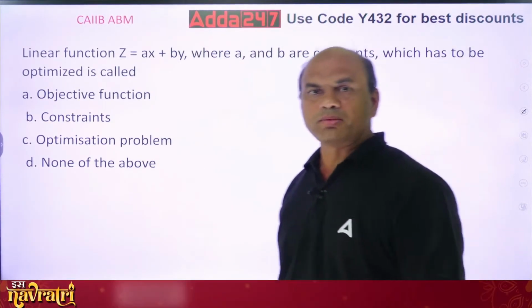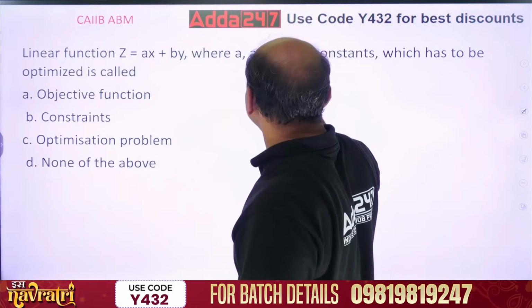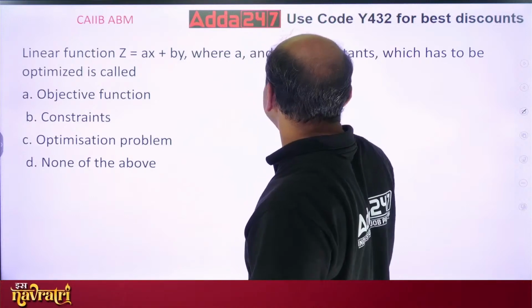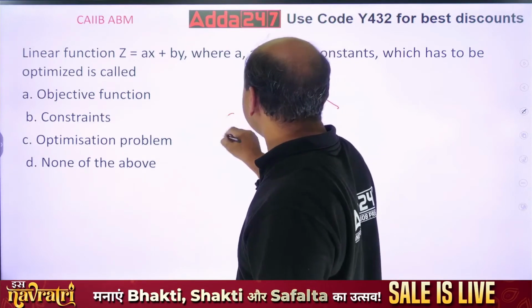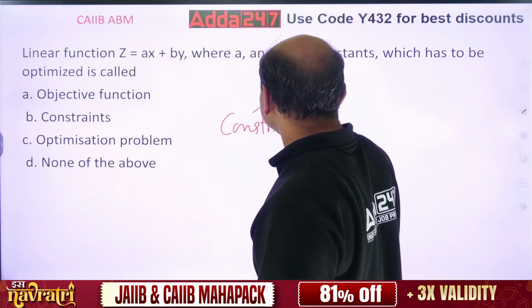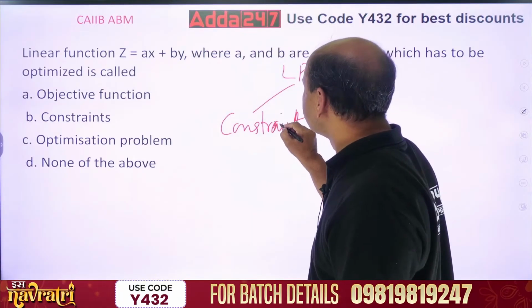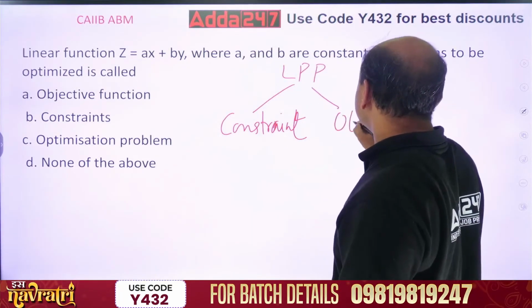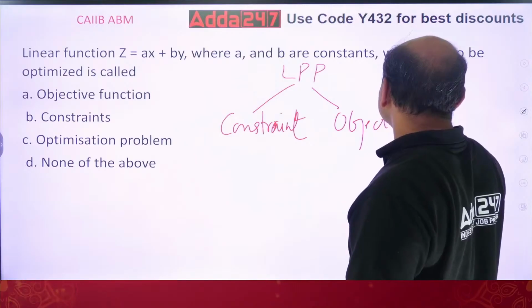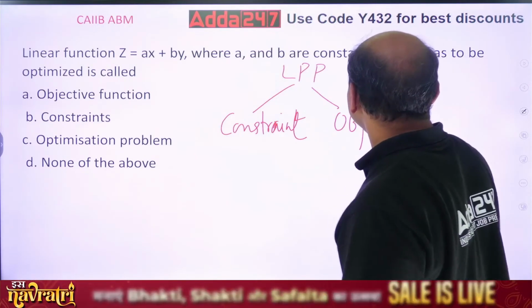Remember, in any LPP, linear programming, you have two things. One is constraint equations. There are many constraints. And the second one is the objective function.